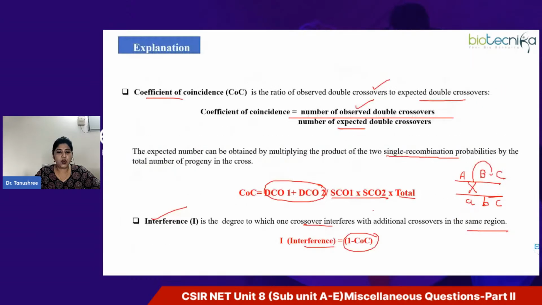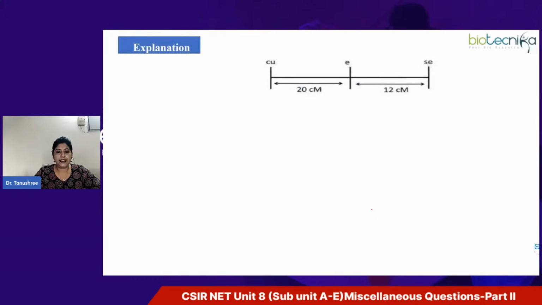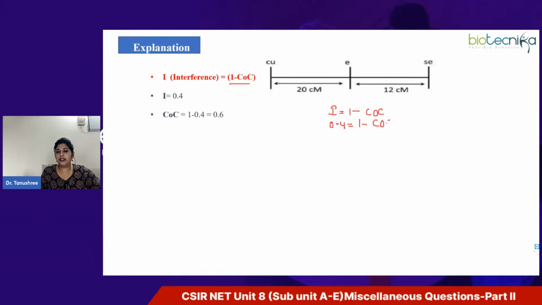Okay, so let's solve the question now. Interference, I told you, is given by 1 minus coefficient of coincidence, right? The interference value given in the question is 0.4. If you know the interference, that is 0.4, you can easily calculate the coefficient of coincidence by taking it to the other side.